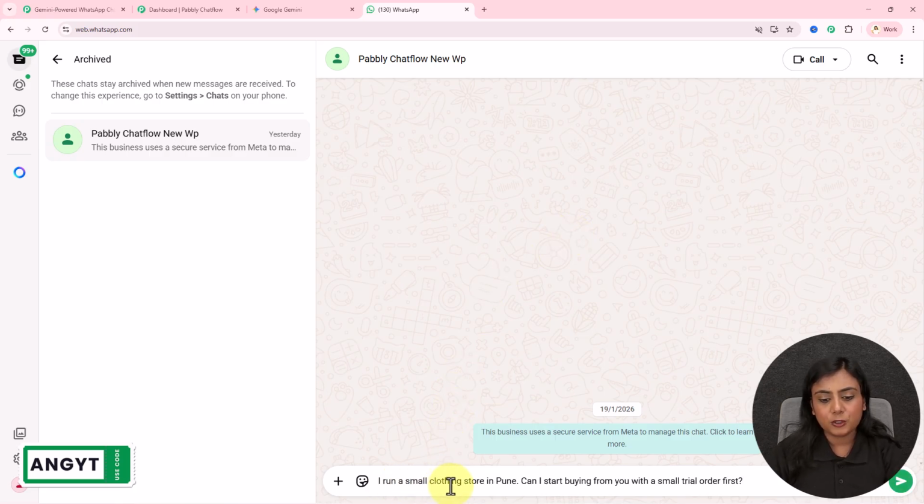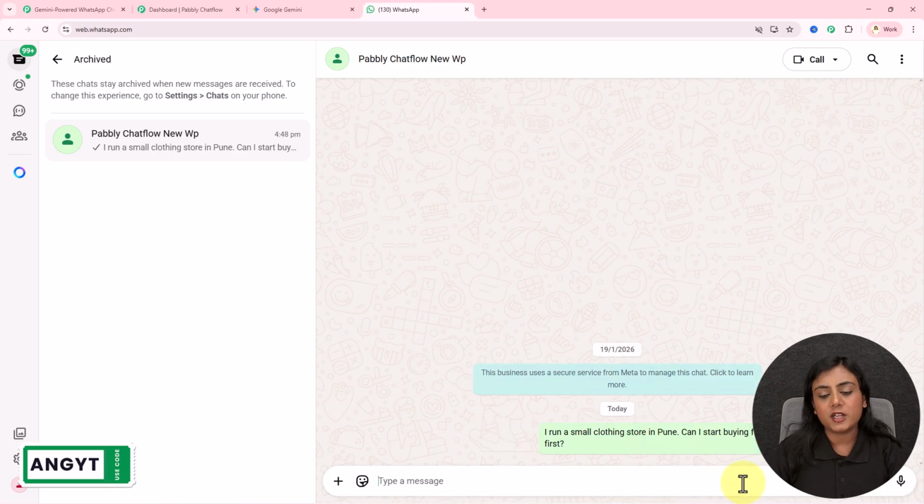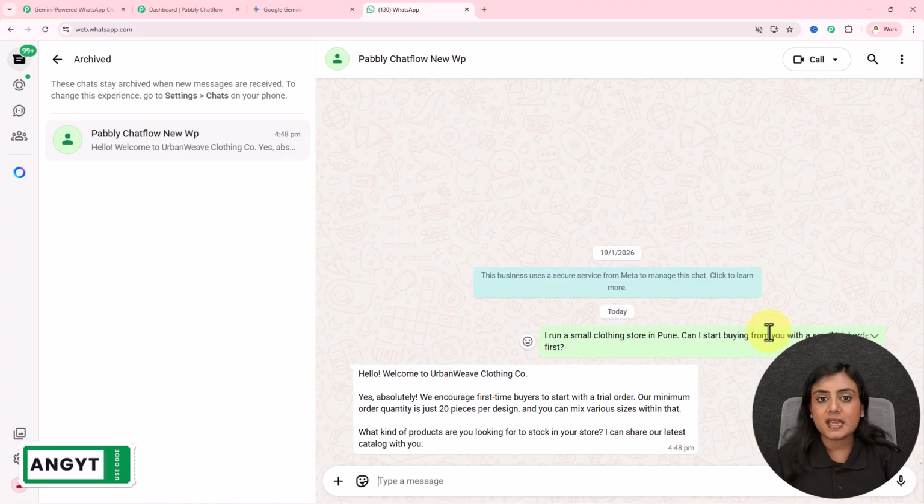I run a small clothing store in Pune. Can I start buying from you with a small trial order first? So I will ask my first question to this bot right over here on WhatsApp as a customer. It will take a few seconds for this bot to reply back to me. So I will wait over here for a few seconds. Over here you can see I have received the reply.